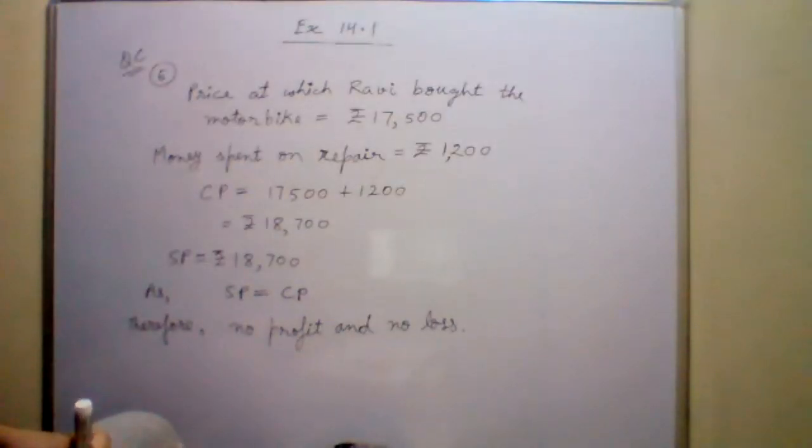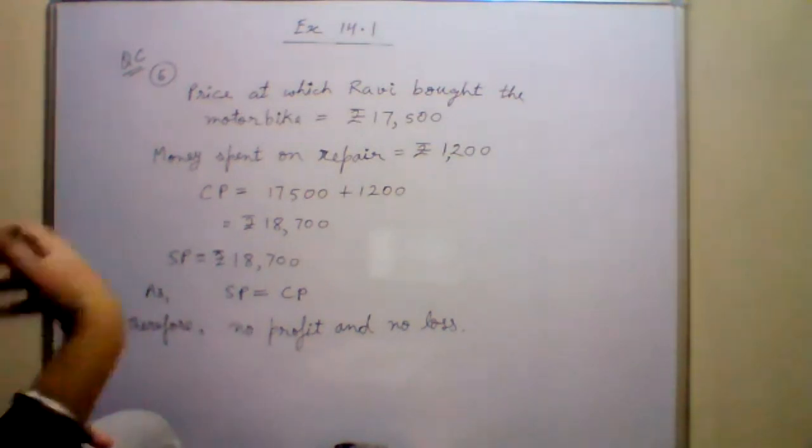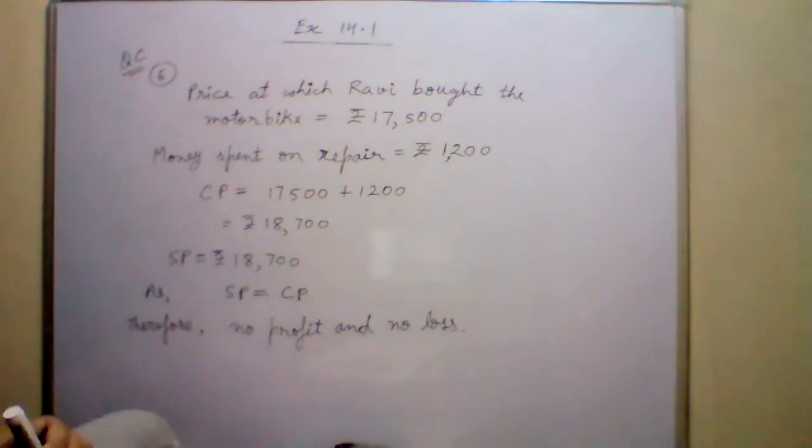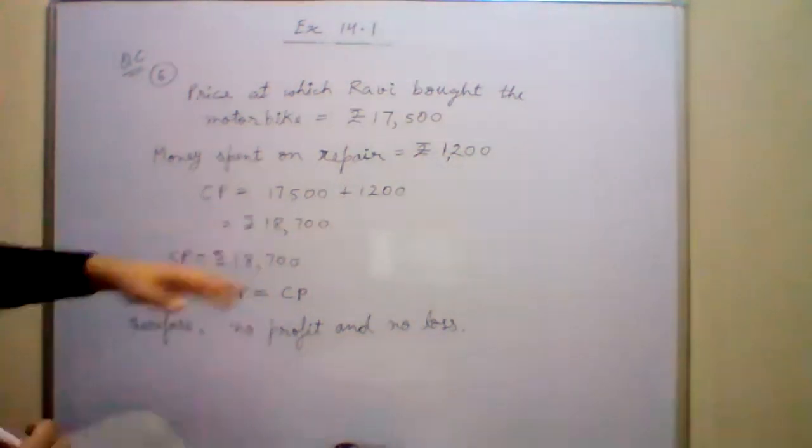If you are spending money, that is counted as cost price. Whatever you are spending on a particular product, that is all counted in the case of cost price.